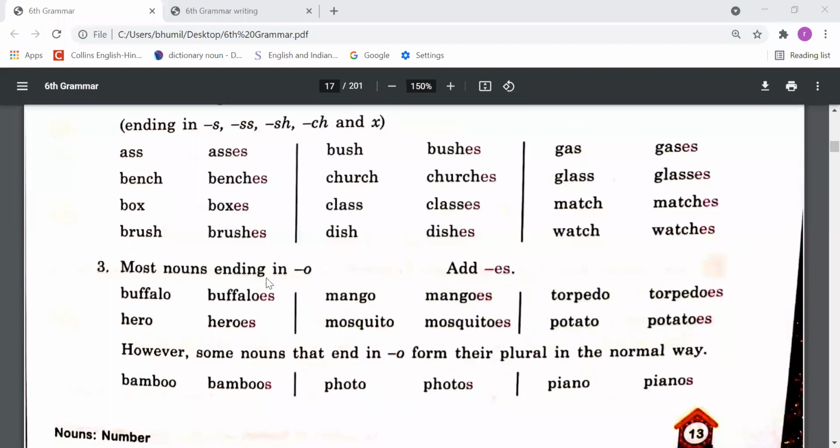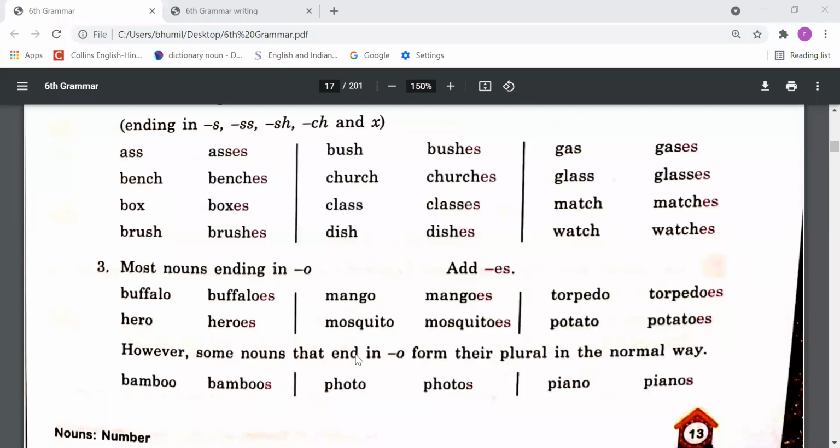Most nouns ending in o add es. When any noun ends in the letter o, usually we add es to make it plural, like buffalo, which ends in o, so we make it plural: buffaloes. Hero ends in o, heroes. Mango, mangoes. Mosquito, mosquitoes. We need to add es while making singular to plural.